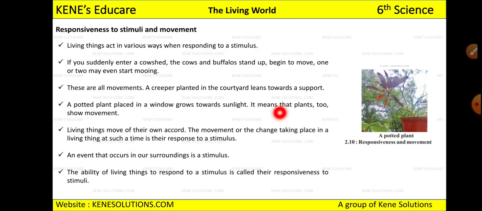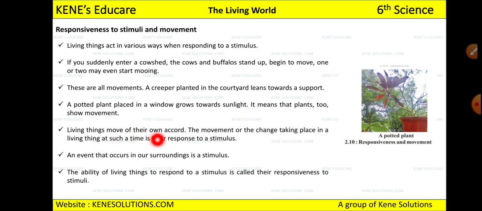Now you can see the animals move. And here, from this activity you can conclude that plants also move towards sunlight, right? So living things move of their own accord. Whenever they want to move, they will move. And the movement or the change taking place in a living thing at such time is the response to a stimulus. Okay, whenever you move, suppose someone pinches you, you move, right? Someone touches you, you will move, right? So this is what we call responsiveness to stimulus.